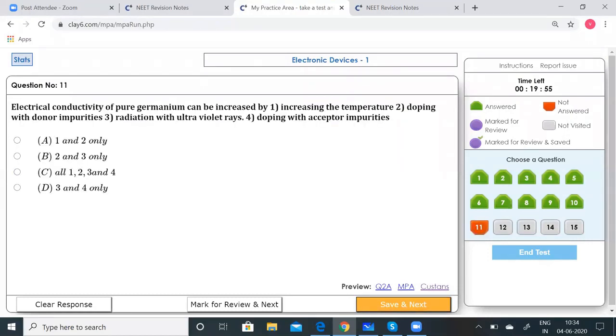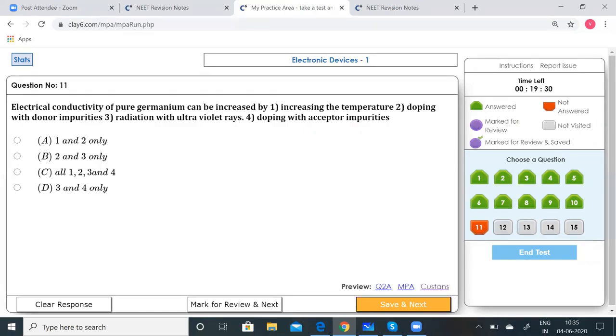Go to the next. Electrical conductivity of pure germanium can be increased by: 1, increasing the temperature; 2, doping with donor impurities; 3, radiation with ultraviolet rays; 4, doping with acceptor impurities.